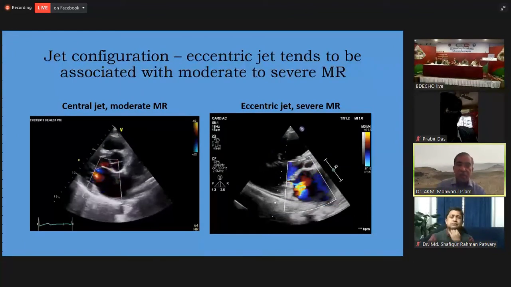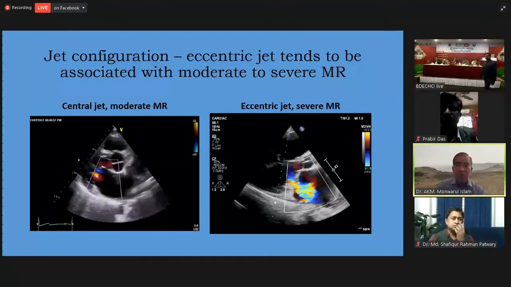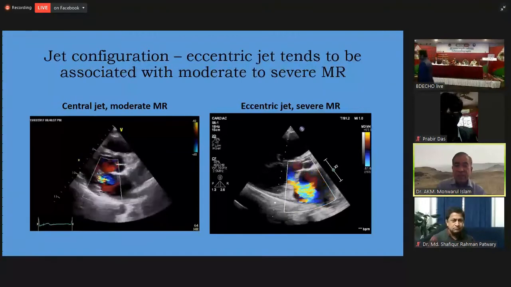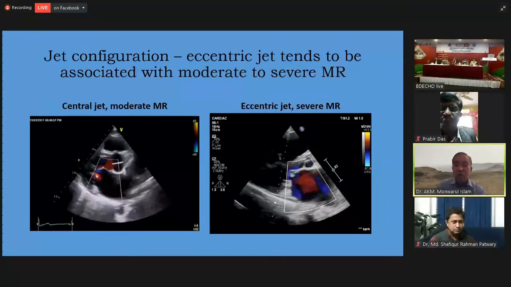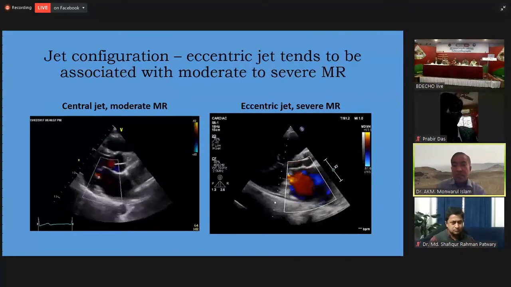Jet configuration may be another very important clue. A wall hugging eccentric jet is always of moderate to severe mitral regurgitation.